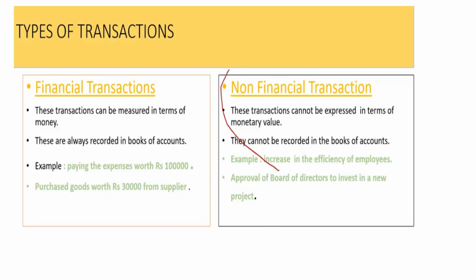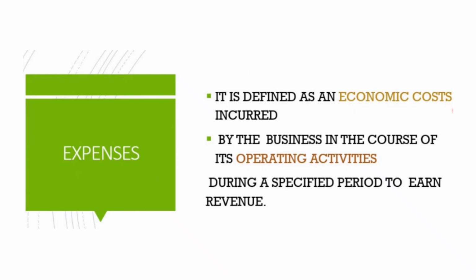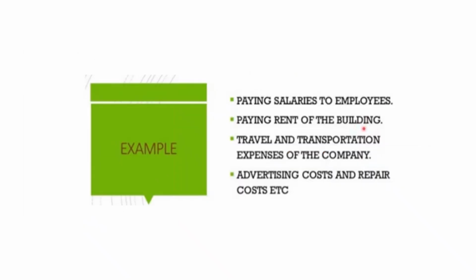इसको हम पैसे की फॉर्म में वैल्यू कर सकते हैं. Next, moving on to expenses. Now, expenses basically क्या होती है? Economic cost which is incurred by the business on the operating activities of the business. So expenses are the economic cost incurred by the business on the operating activities of the business.